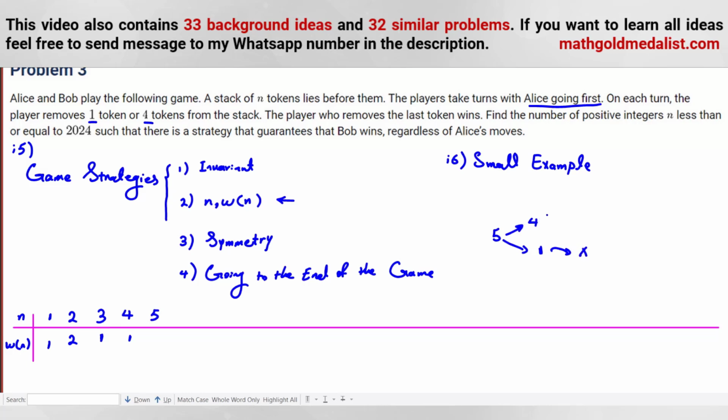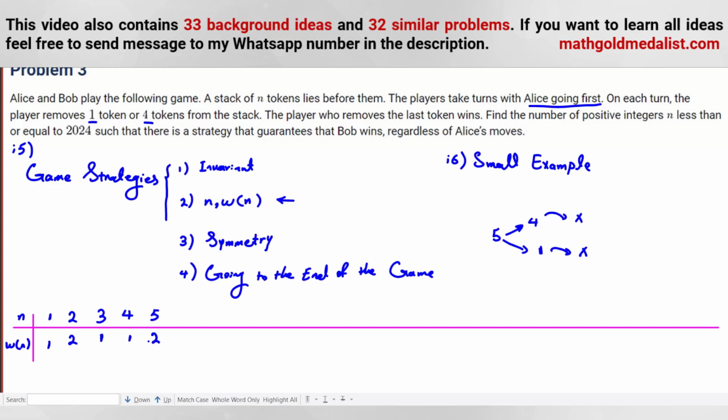For 4, we know the second player is what? The second player can go to 3 and can take all of them, and the second player will be the winner. Okay? So again, these two are bad for the first player to start. So in both cases, the first player will lose.